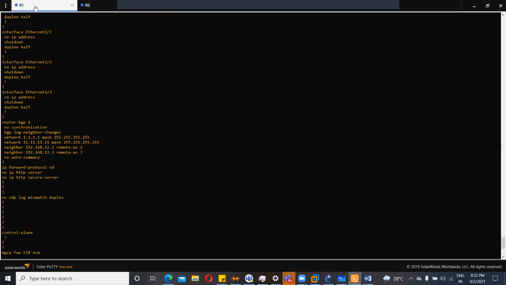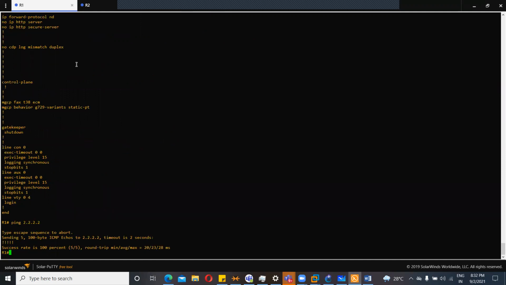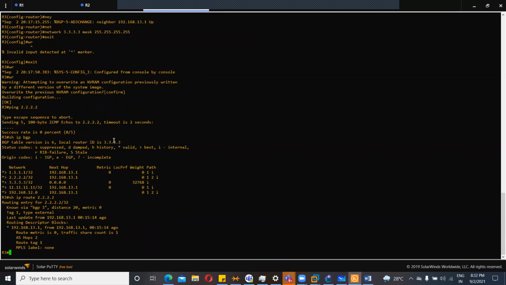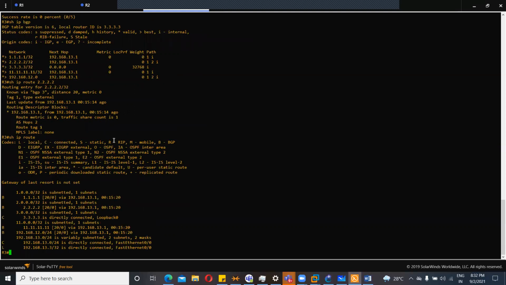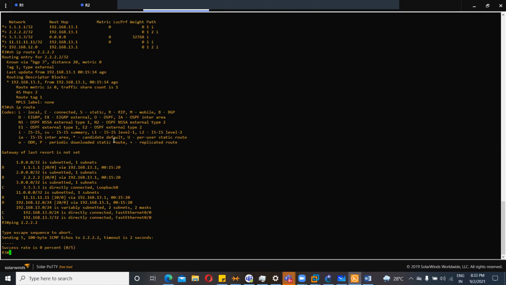Yeah, BGP, and it reaches to router one.